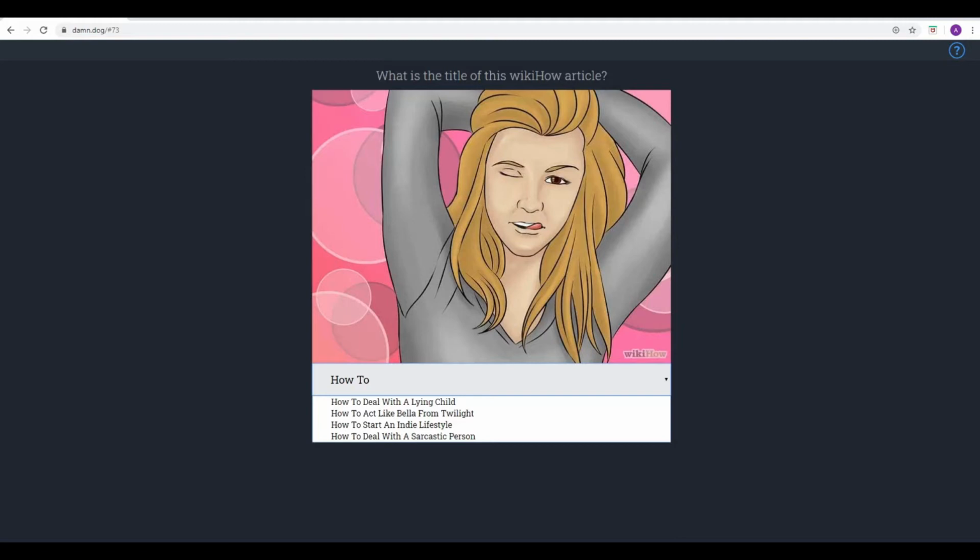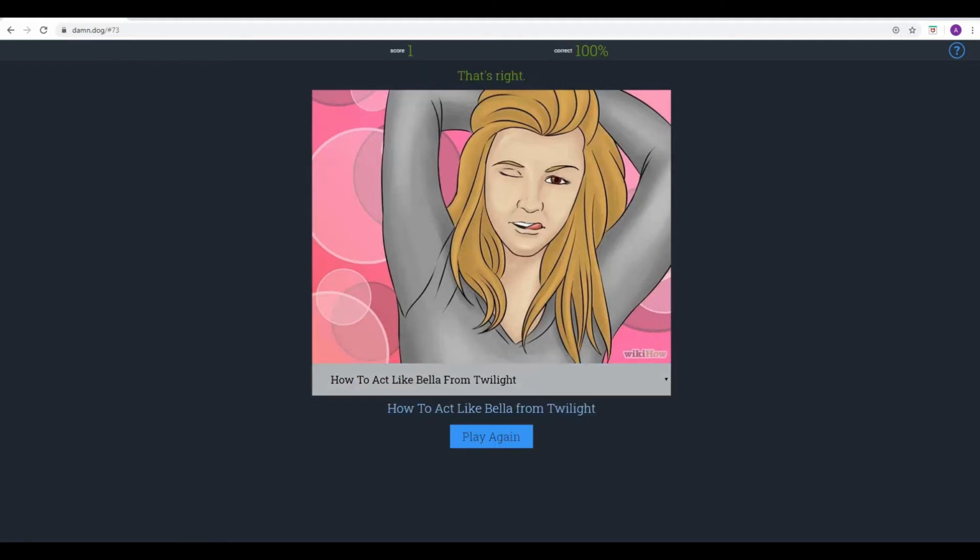Yes. I'm gravitating towards Bella from Twilight as well. I feel like, I don't know, would this really match up to any of the others? But then again, you never know with Wikihow articles. Well, that's the thing, isn't it? You do never know. But I would probably go with that one. Okay, we're going with how to act like Bella from Twilight then. Yeah, first point. Oh, look at that! We are absolutely right. Our thinking skills are on top form here.